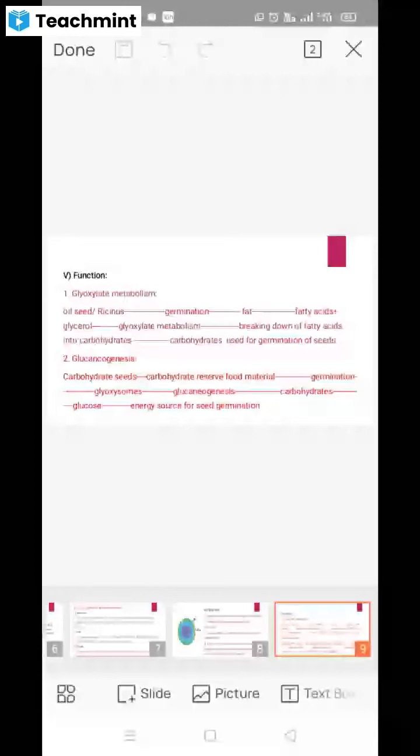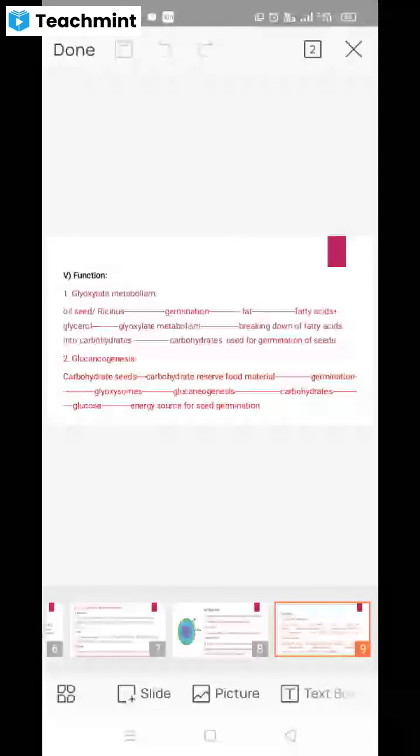you have to write its discovery, size, shape, structure, its functions and biogenesis. So first we have just revised discovery. The scientist Palade discovered the small bodies which are always associated with glyoxylate metabolism, so they gave the name glyoxysomes.